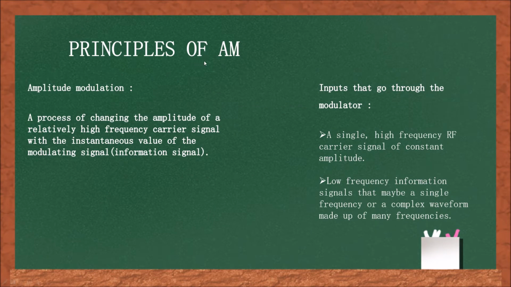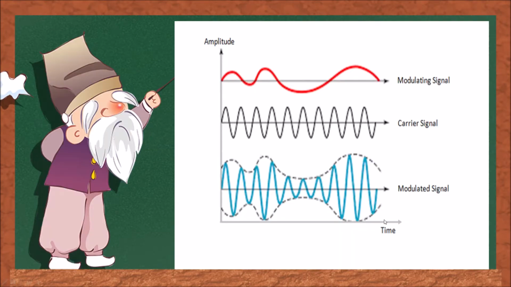Then, principles of AM. What is amplitude modulation? It is a process of changing the amplitude of a relatively high-frequency carrier signal with the instantaneous value of the modulating signal. For your information, there are 2 inputs that go through the modulator. First, a single high-frequency RF or radio frequency carrier signal of constant amplitude. And second, low-frequency information signals that may be a single frequency or a complex waveform made up of many frequencies.